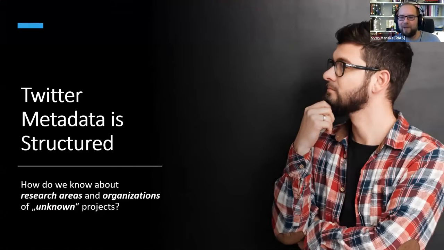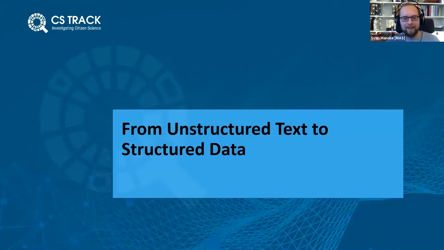Twitter metadata is structured. We know that if someone retweets something, that is quite straightforward, but how do we know about research areas and organizations of unknown projects? This is quite a different thing. Because if you think about the Chimpanzee project, how can you see if that is a biodiversity project or not? And the key is that we move from unstructured text to structured data.